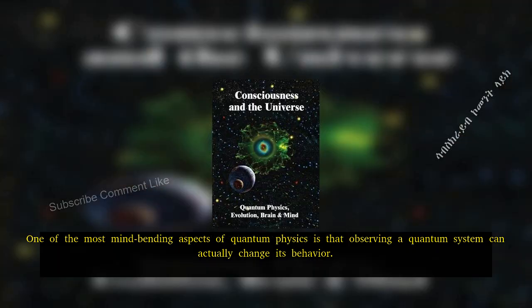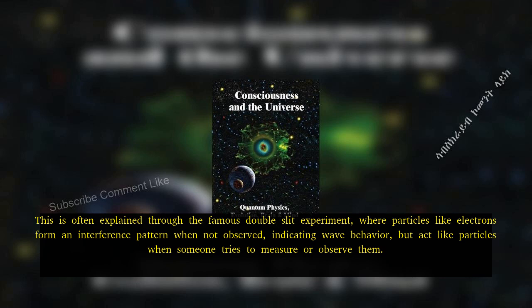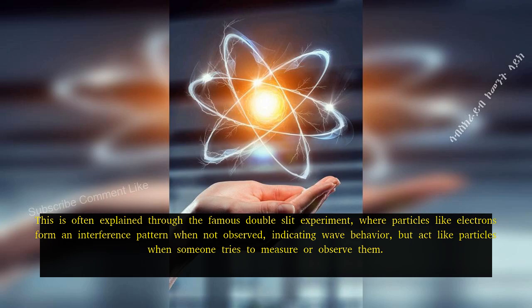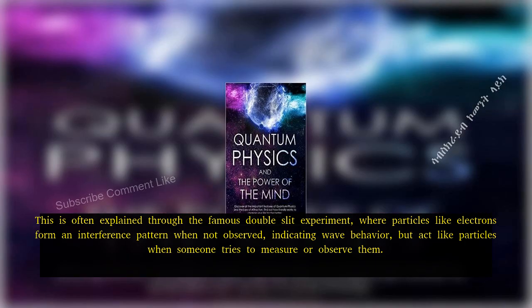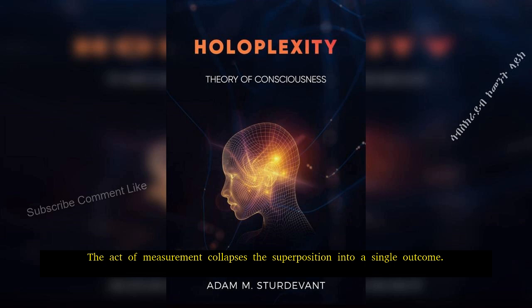Observation changes reality. One of the most mind-bending aspects of quantum physics is that observing a quantum system can actually change its behavior. This is often explained through the famous double-slit experiment, where particles like electrons form an interference pattern when not observed, indicating wave behavior, but act like particles when someone tries to measure or observe them. The act of measurement collapses the superposition into a single outcome.